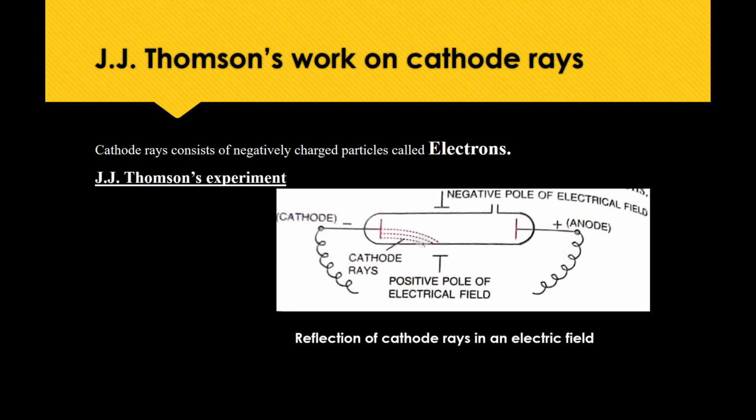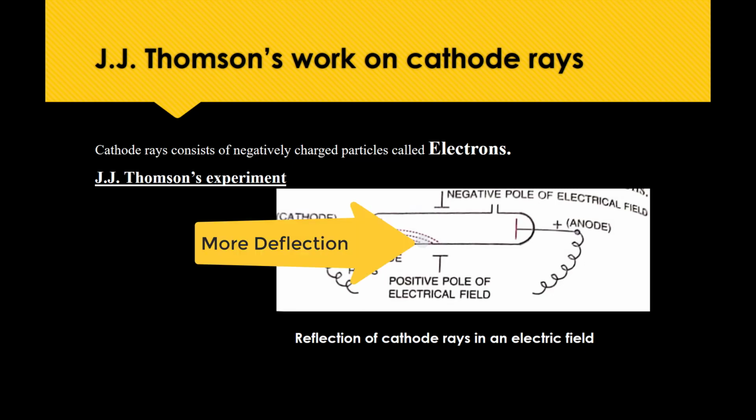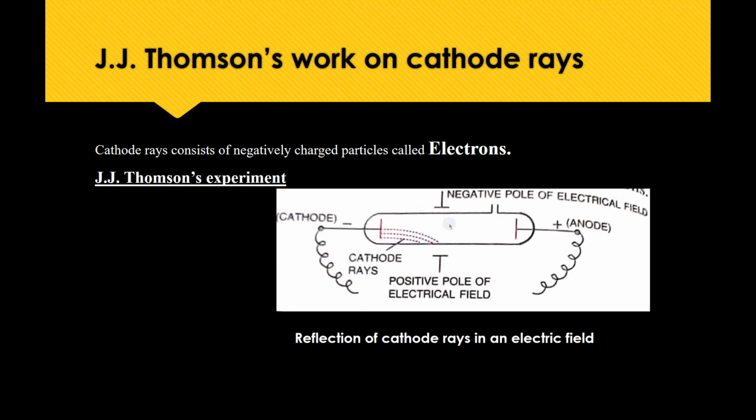When a magnetic field was applied in the path of the cathode rays, they were again deflected in the direction in which a moving negative charge would be deflected. This proved that the cathode rays contained negatively charged particles called electrons. So we come to the conclusion that J.J. Thomson was the scientist who proved that electrons have a negative charge.